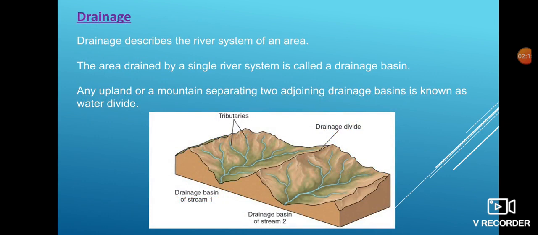So let us start with the definition of drainage. Drainage describes the river system of an area. The area drained by a single river system is called a drainage basin or a river basin. When you observe the map closely, you will notice that any higher ground, such as a mountain or an upland, separates two adjoining drainage basins. Such an upland is known as a watershed, or you can call it a water divide.